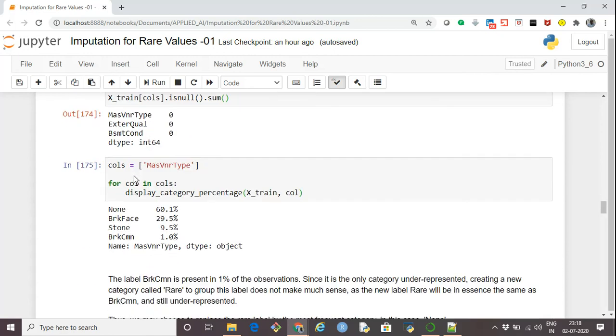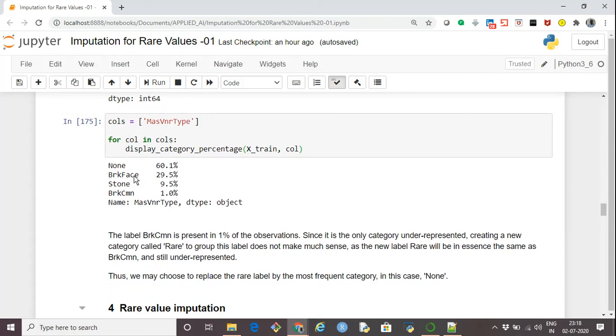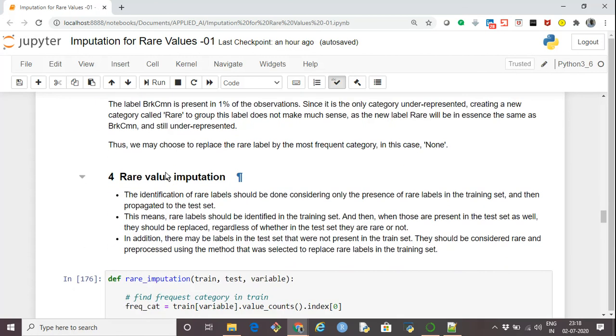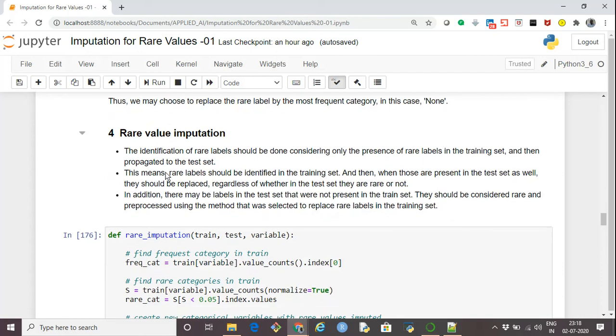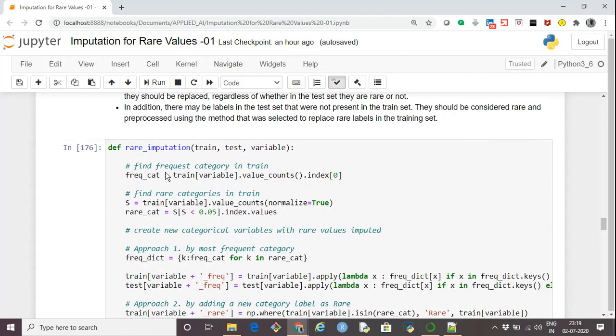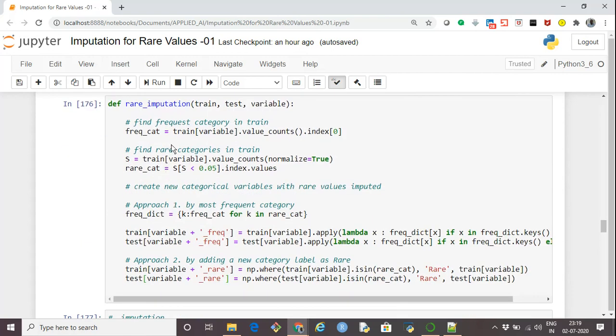Now, let's take one such column and display the percentage distribution of categories. So this is before any imputation. Now, what we can do is create a function which does the imputation of the rare categories. I'll quickly go through the code of this function. I'm passing the train and the test and the variable. This is the train data frame, this is the test data frame, and this is the variable for which we are going to perform the imputation.